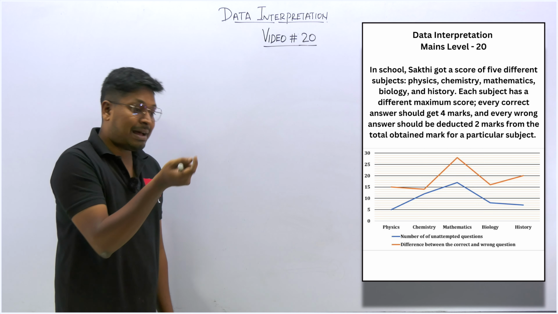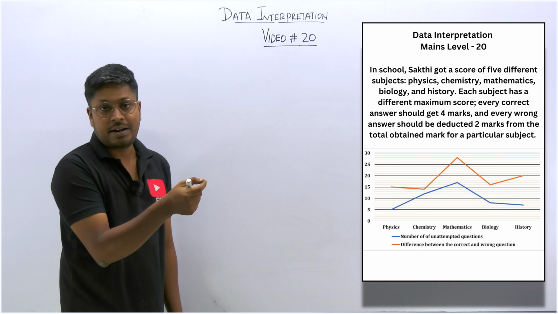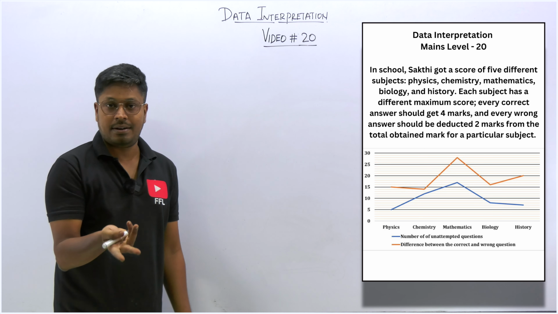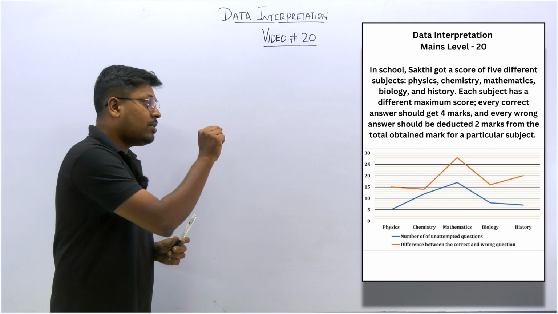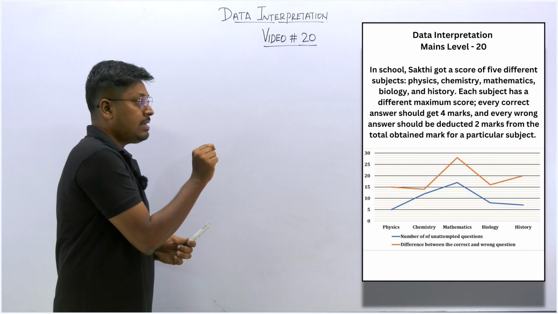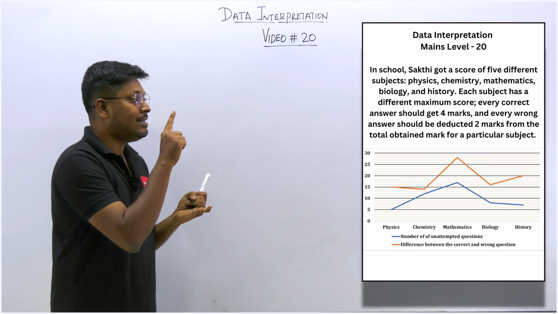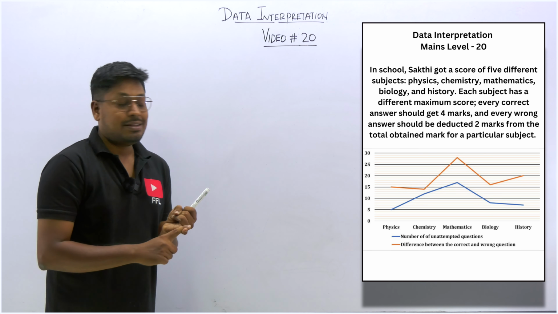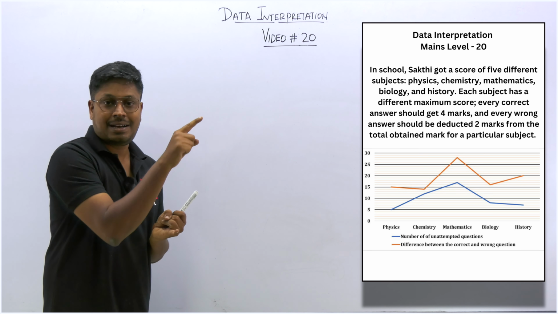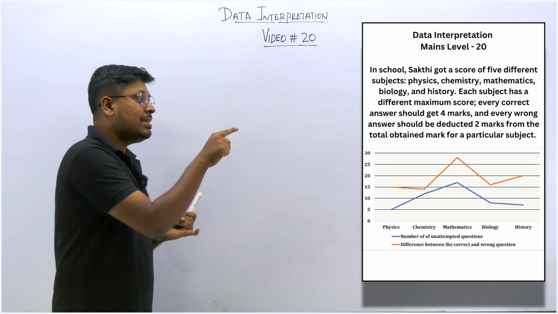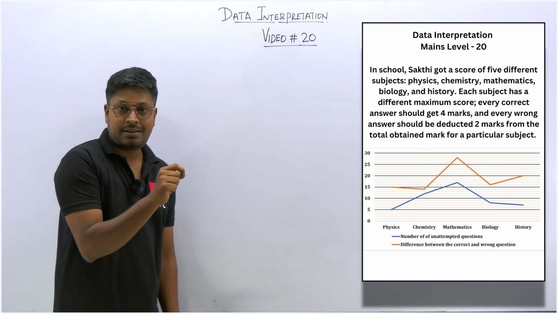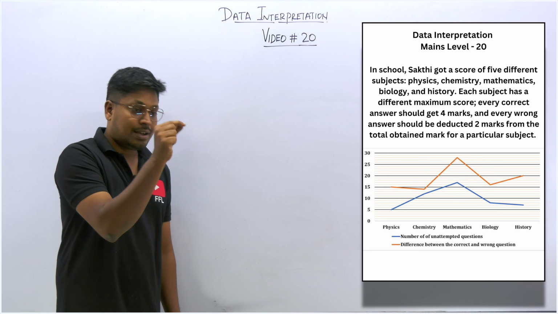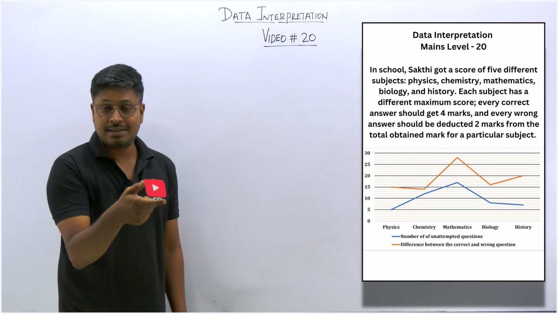For example, mathematics can be 100 marks out of 100, and physics can be out of 200. So for every subject the maximum mark is different. The orange line indicates the difference between correct and wrong questions, and the blue line indicates the unattempted questions. The difference has been given for the correctly answered and the wrongly answered questions.